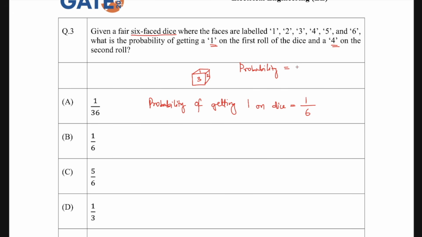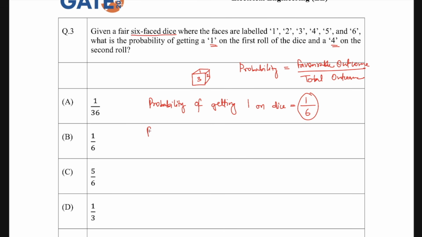It is equal to favorable outcome, which means what you need, divided by total outcome, which means how many things can be taken out in total. So the favorable outcome here is 1, which is present only 1 time, and total outcomes are 6 because there are 6 numbers which you can get. So the probability of getting 1 on the dice is 1 by 6.